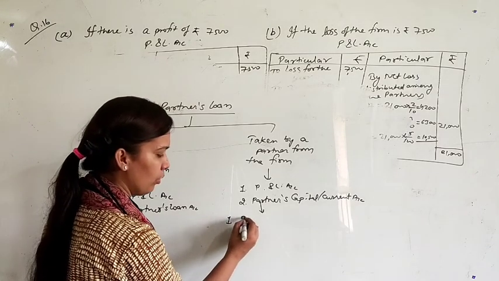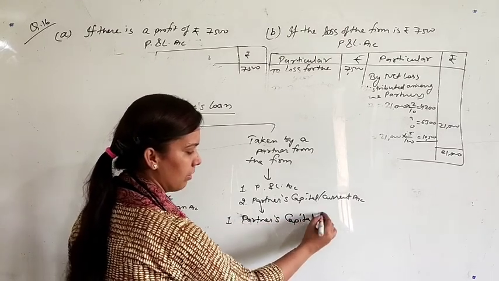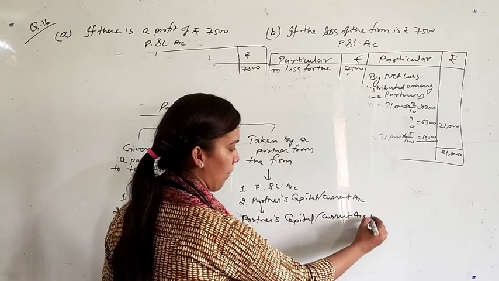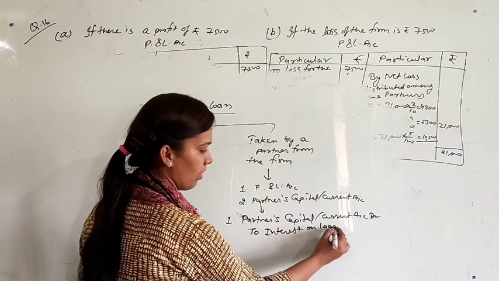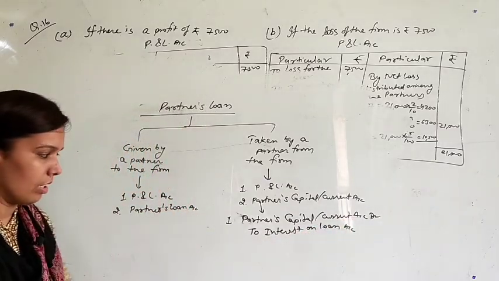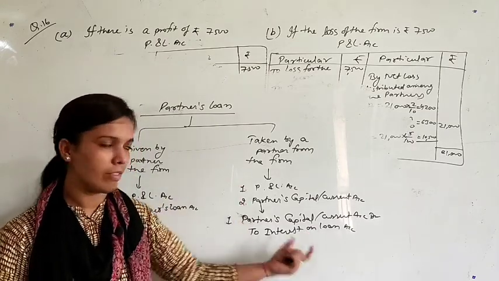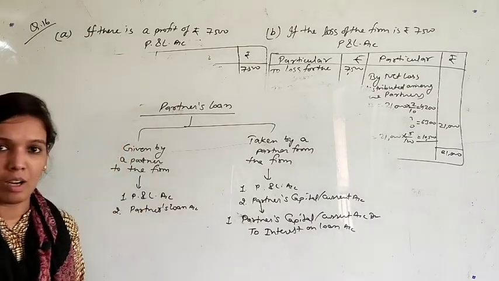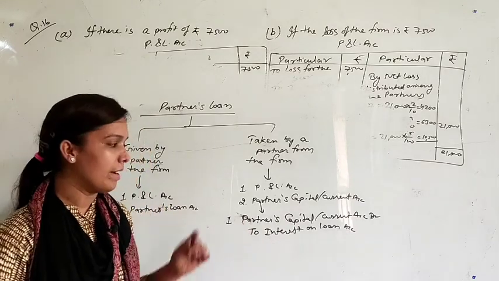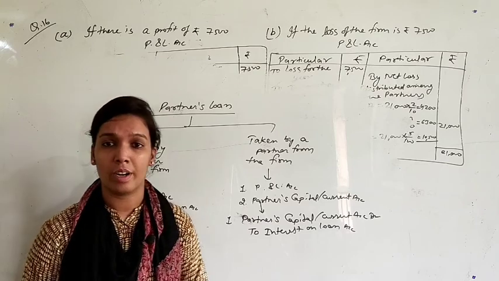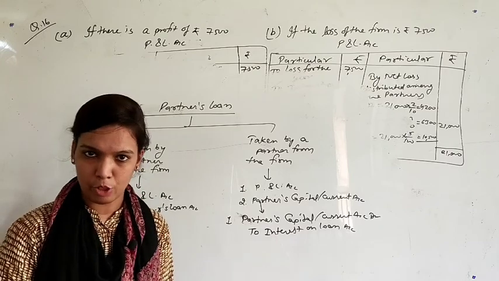So the first entry we will do is partner's capital or current account debit to interest on loan. What is the concept behind this entry? Just see here, interest on loan. Interest on loan is a gain for the firm in this condition, so that's why it will be credited. According to our nominal account rule, credit all the incomes. So the income will be credited, and debit partner's capital account. Why will the partner's capital or current account be debited here? Because when a partner gives interest to the firm, it is an expense for the partner, so it will be debited.